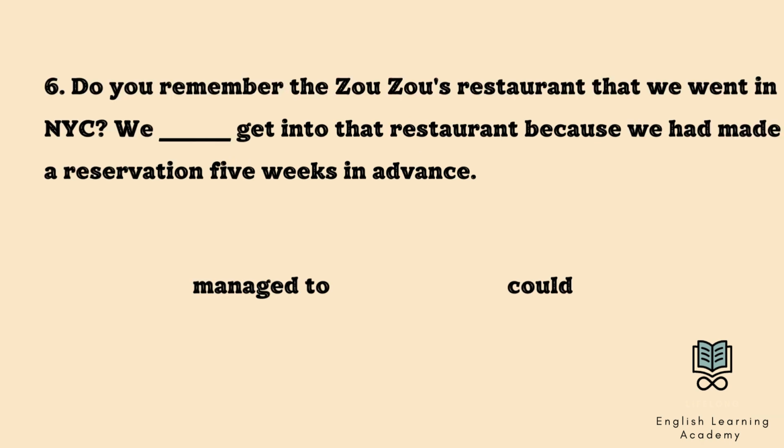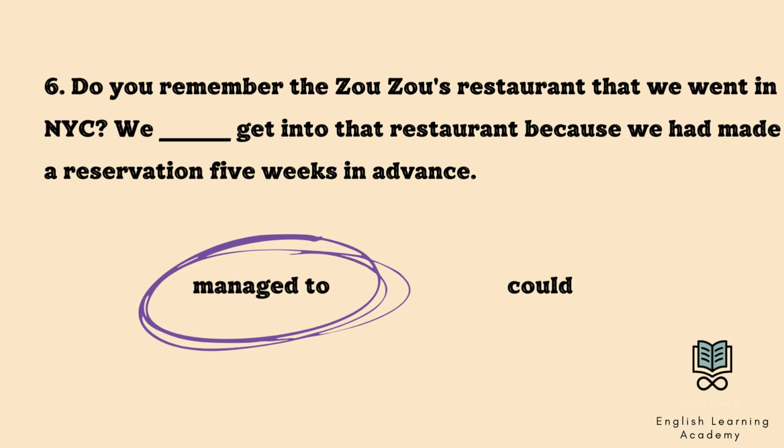Question number 6. Do you remember the Zozo's restaurant that we went to in New York City? We blank get into that restaurant because we had made a reservation 5 weeks in advance. Managed to, or could? The answer is managed to. We managed to get into that restaurant because we had made a reservation 5 weeks in advance. This is a challenging and specific event.